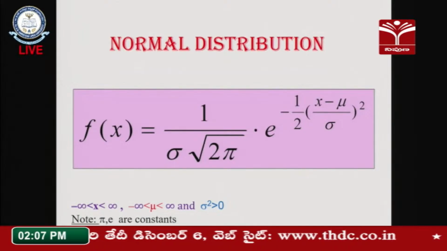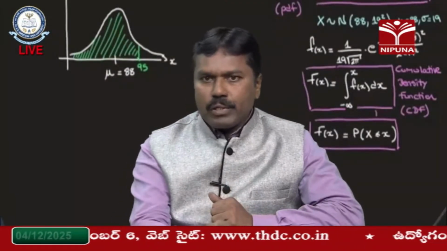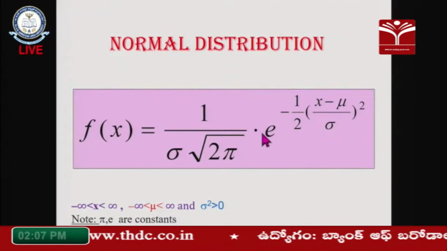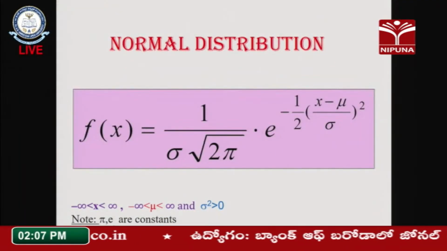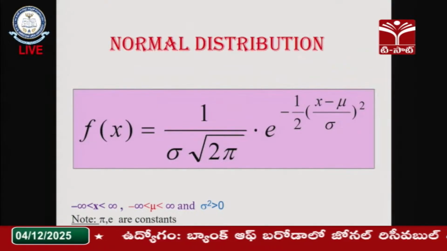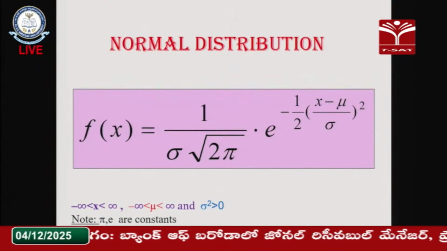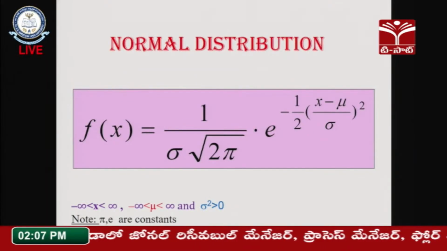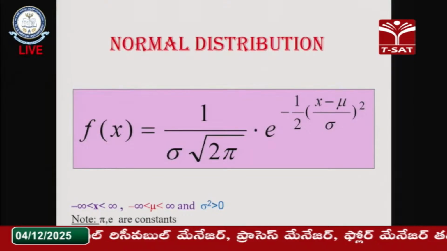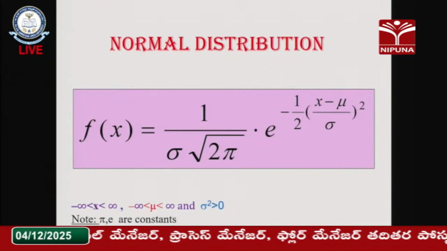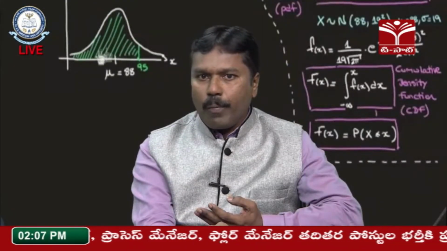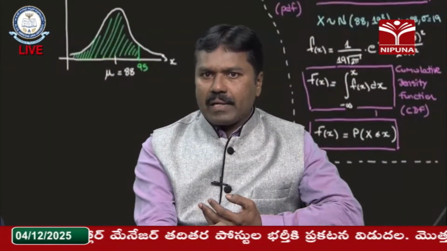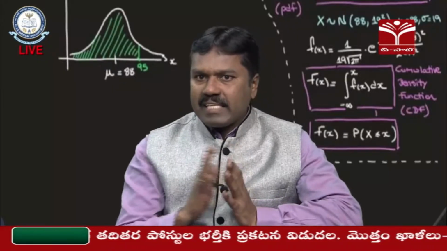Here we have observed two symbols, pi and e. These two are constants. We know that the pi value is equal to 3.14159, a mathematical constant, and the exponential value e is equal to 2.71828.